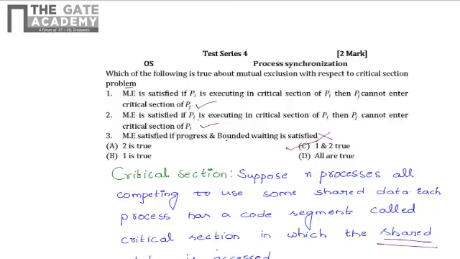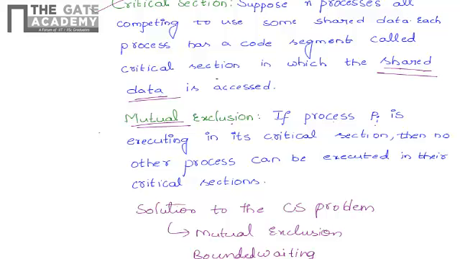From this question we learn what is meant by critical section and what is meant by mutual exclusion, and the solution to the critical section, which is nothing but 3 parts are there: mutual exclusion, bounded waiting and progress.